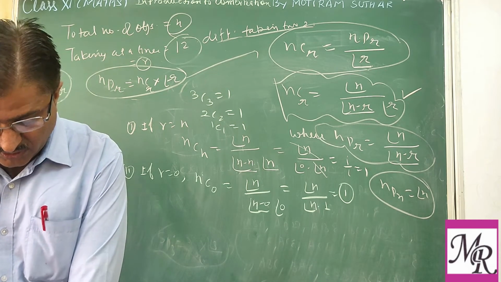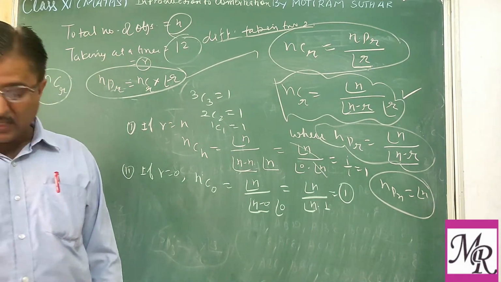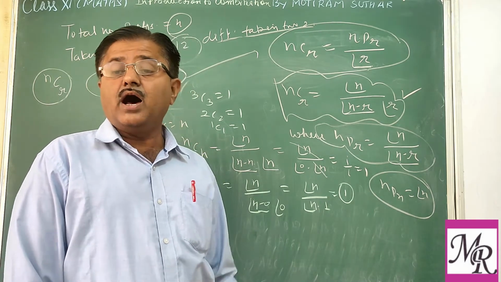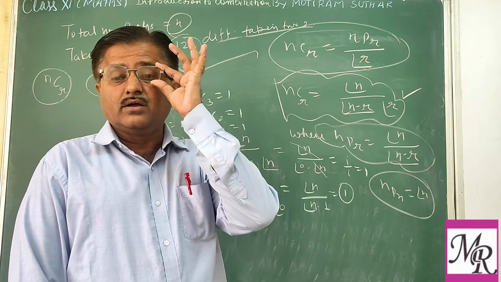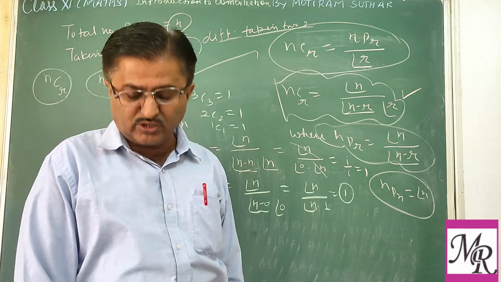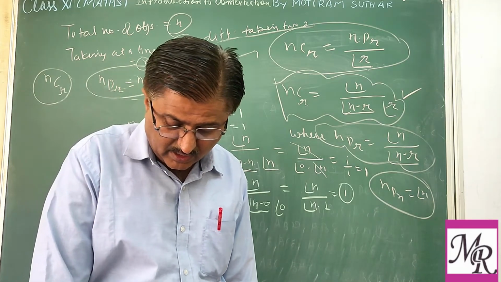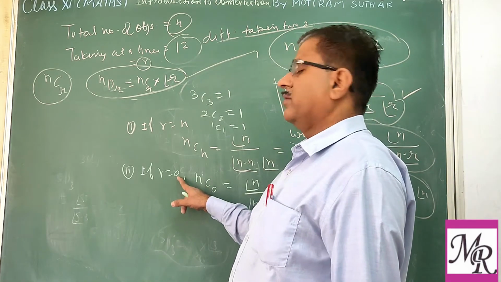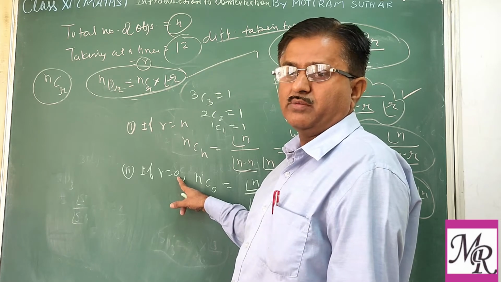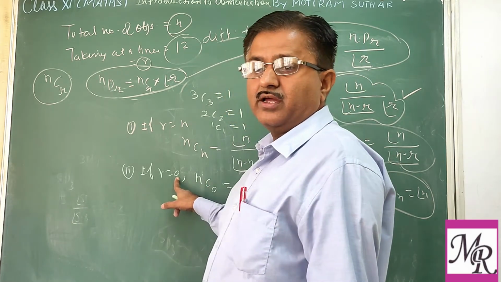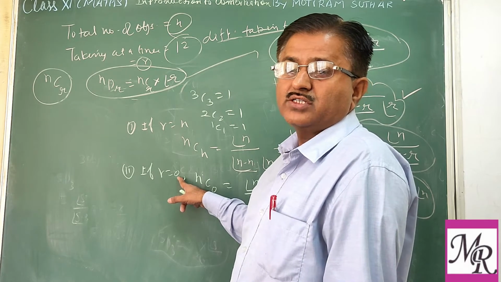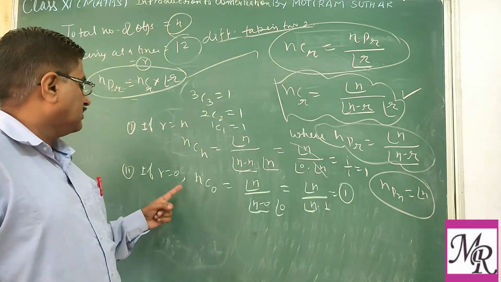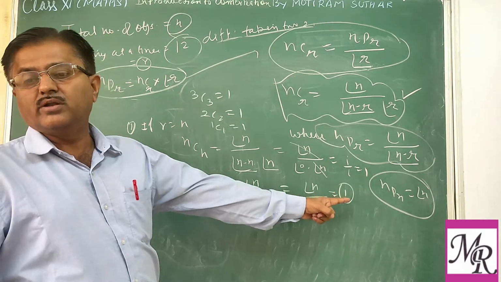Counting the combination is merely counting the number of ways in which some or all objects at a time are selected. Now we are selecting no element. R equal to 0 means what? That is, we are not selecting anyone. So in how many ways can one select no element? It means we are deselecting all the elements. Selecting nothing means we are not selecting at all. So that will be done in only one way. That's why we can say the value of nC0 is also 1.